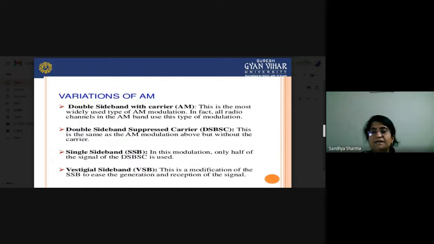Single sideband: in this type of modulation system, either LSB or USB will be used, not both, only one, which means half of the signal is used. Here we are using half the signal. Vestigial sideband means you use one complete sideband plus a small part of the other sideband, a vestige of the other sideband. This is greater than SSB and lower than DSB. So this is called the vestigial sideband system. These are basically the variations of our amplitude modulation system.